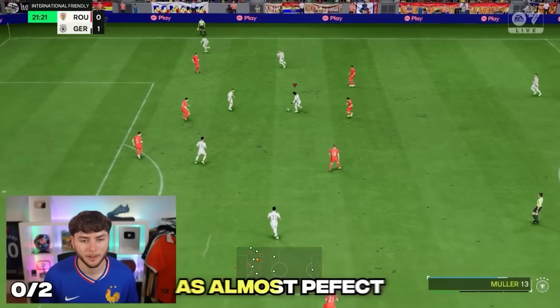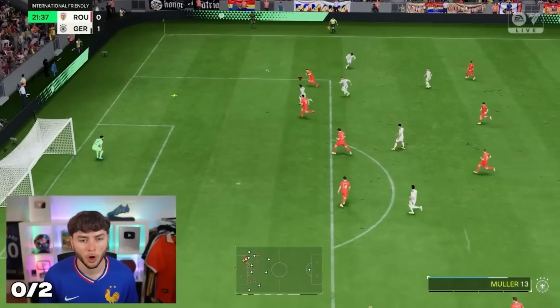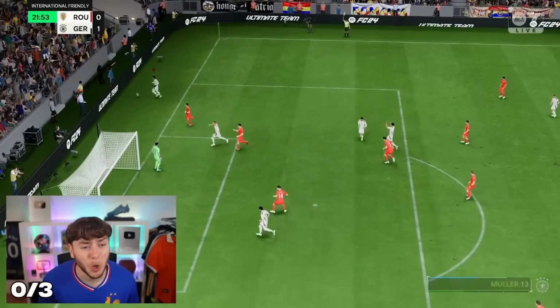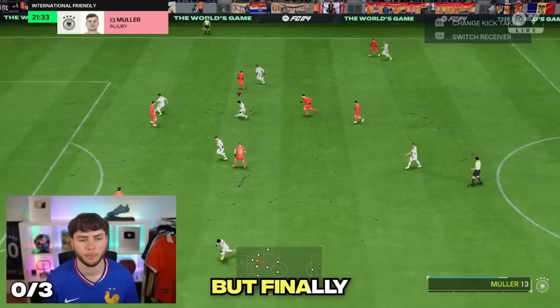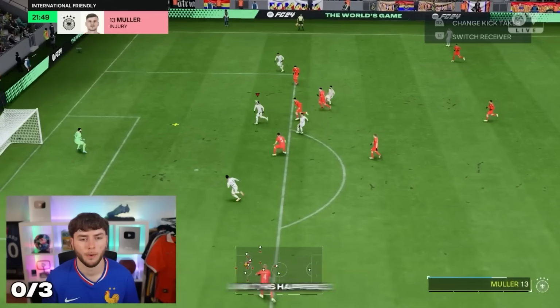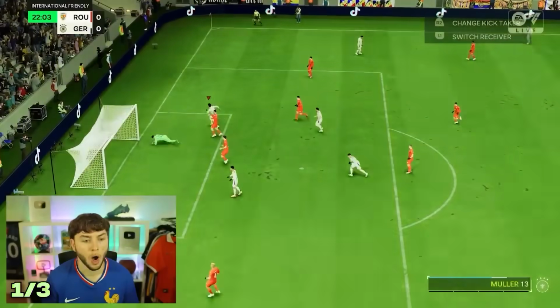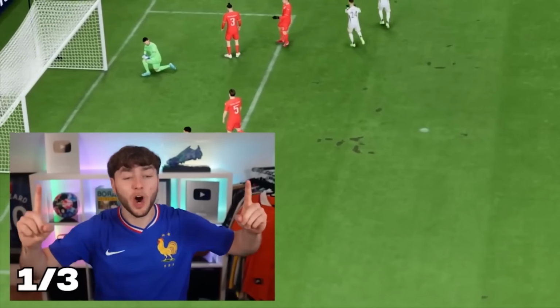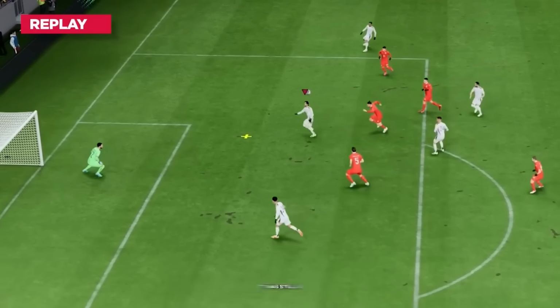Bottom bin, that's good. That's good, but the situation was not the same. Our third try was almost perfect until the end. What was that ball? Oh my god. But finally, we got the final pass right, and this happened. Yes! Let's go. Please tell me that was similar. Although Gerd took an extra touch, it was still a pretty good recreation. I think that was good enough.